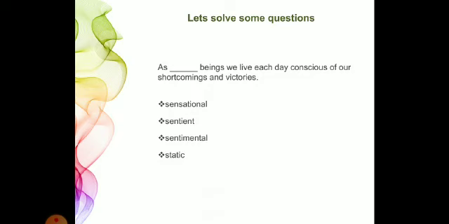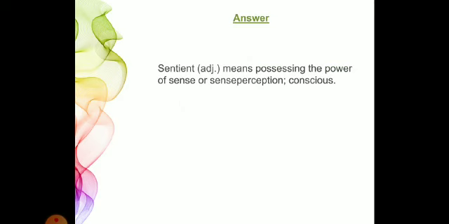Second is sentient. Yes, this word is apt with the sentence here because we are human beings. We are able to feel things and perceive things. So as sentient beings, we live each day conscious of our shortcomings and victories. B is the correct answer. Sentient means possessing the power of senses, perception or consciousness.